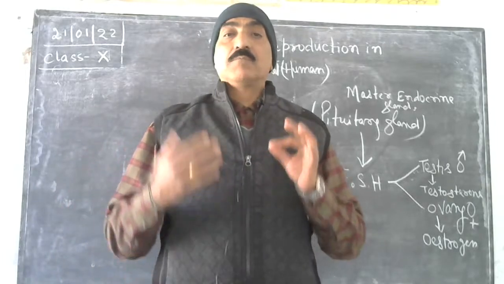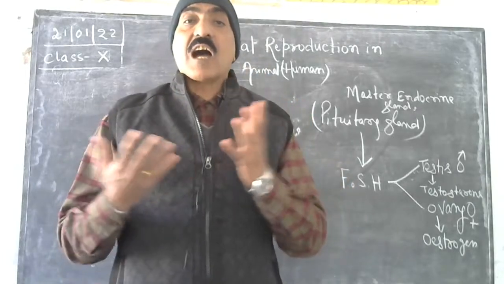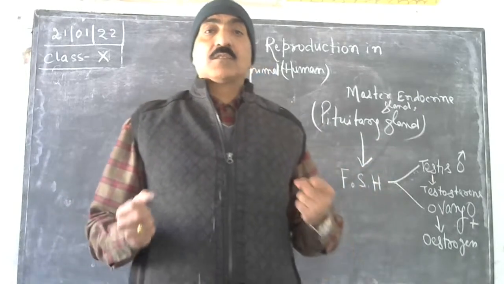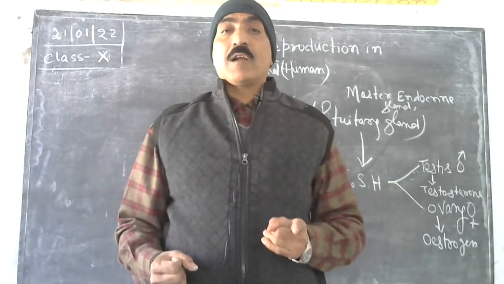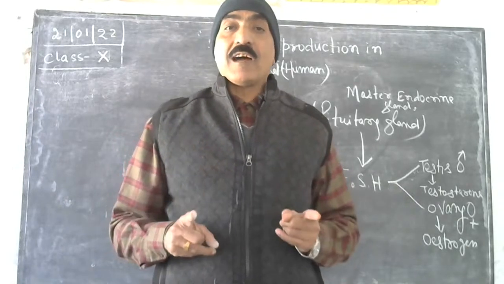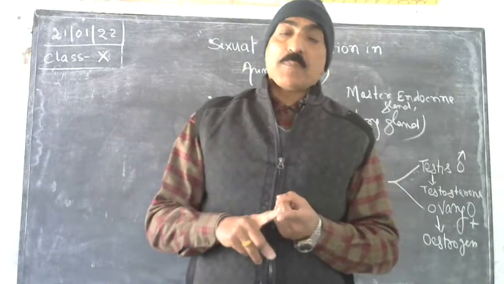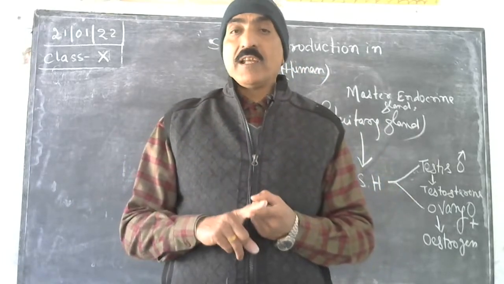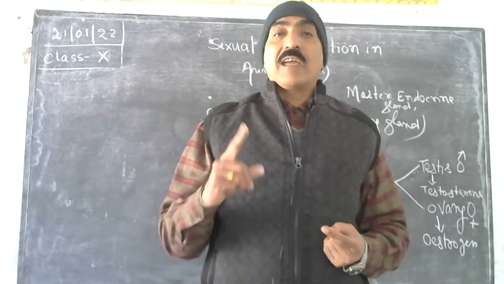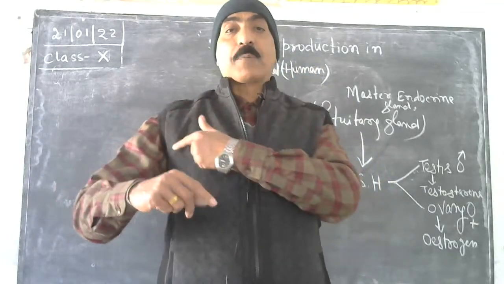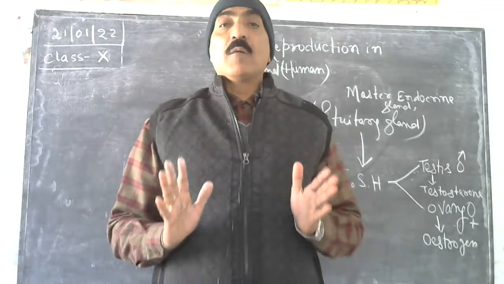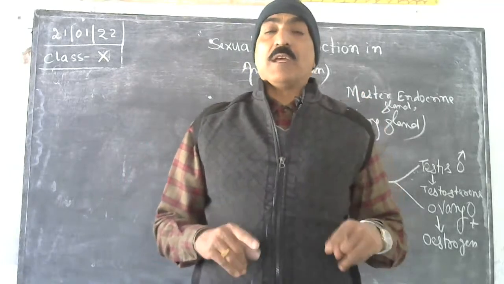Third one, beard and mustache start appearing. Fourth important one is the appearance of pubic hair. The pubic hair are those hair that appear in the individual's body only during this stage. The pubic hair are the hair in the armpit and the hair around the penis. These are the four or five important characters.